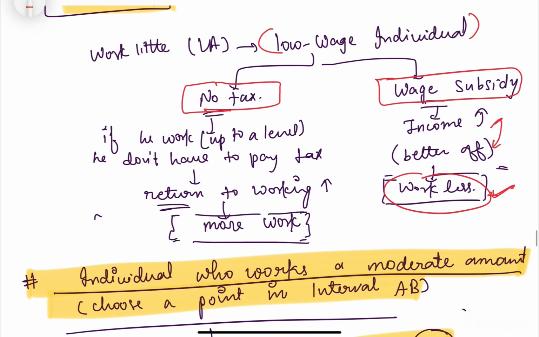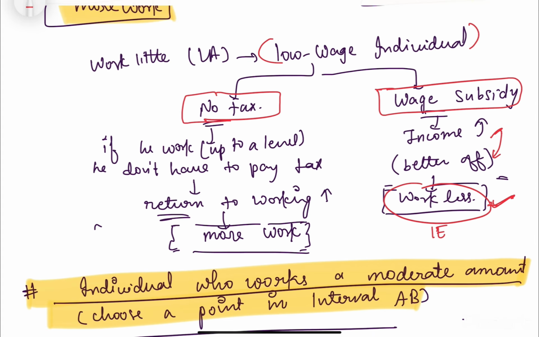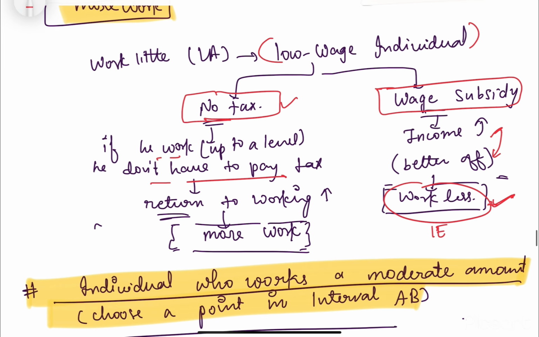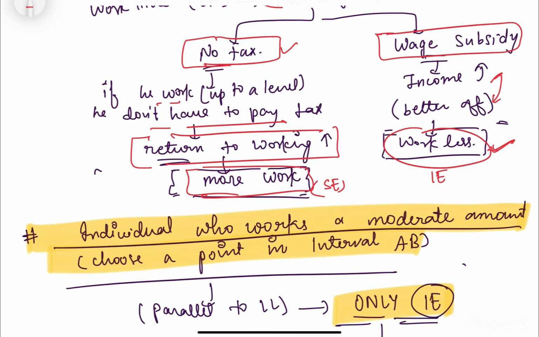And the other one, this is showing the income effect. The other benefit is that we don't have to pay any taxes. So if he works more, he doesn't have to pay tax. It means his income would increase, his return to working would increase. Work more, earn more money, so he would want to work more. He has no disincentive that his salary will be reduced because he has to pay tax. So he is not worrying about that, and he would work more. So this is the substitution effect. And these two effects are offsetting. Whichever dominates, he would go with that.